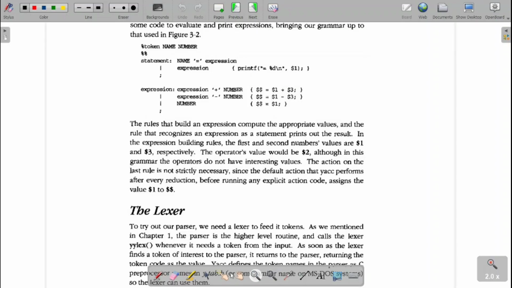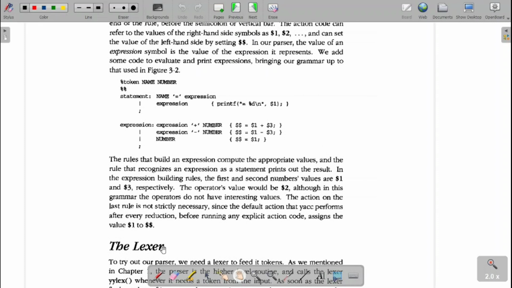Now if you observe, the tokens are name and number. Here, statement derives name equal to expression. Expression can be expression plus number, expression minus number, or number. So now if my input is 12 plus 23 minus 18, how will it be done? First, an example of how it will be done.